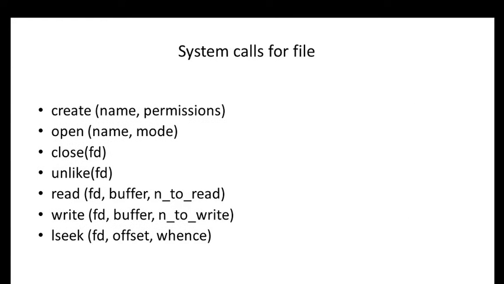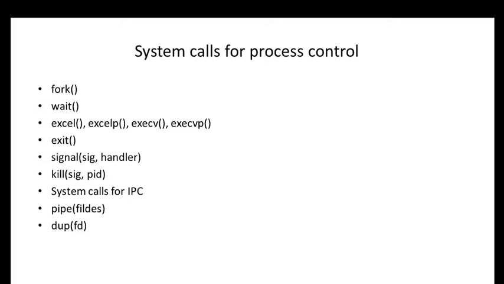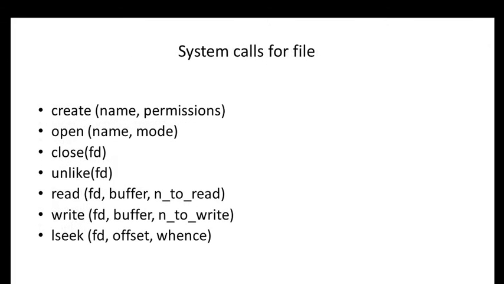Next, system calls for files. Create is a system call in which a name and permissions are required. Next, open, where name and mode are required. Then close, unlink, read, write and seek. These are all the system calls that are required for files.